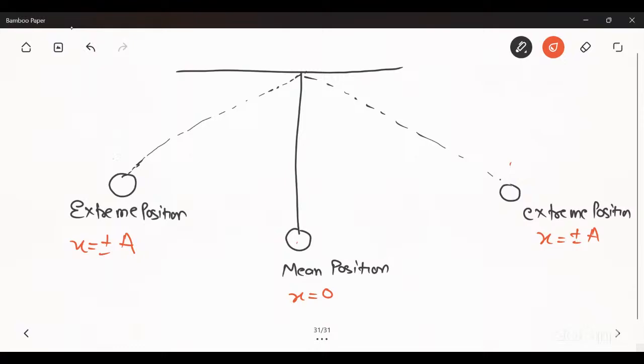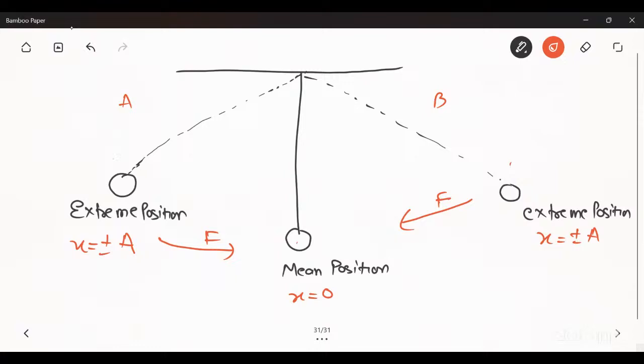So what happens if a body comes to that position? A force tends to move it toward its mean position. When the particle goes to point A, a force comes in a backward direction and tends to bring it to its mean position.